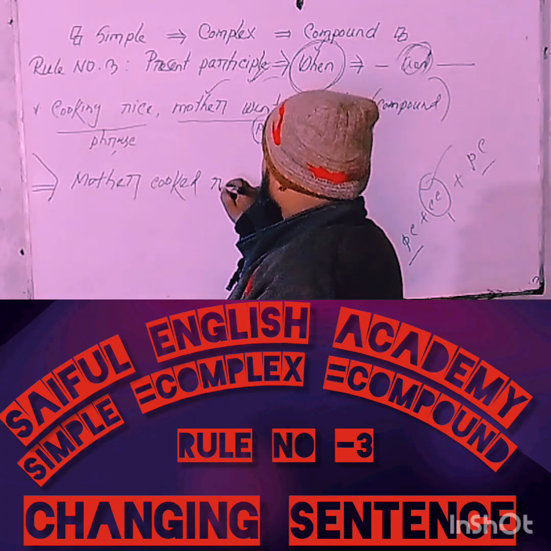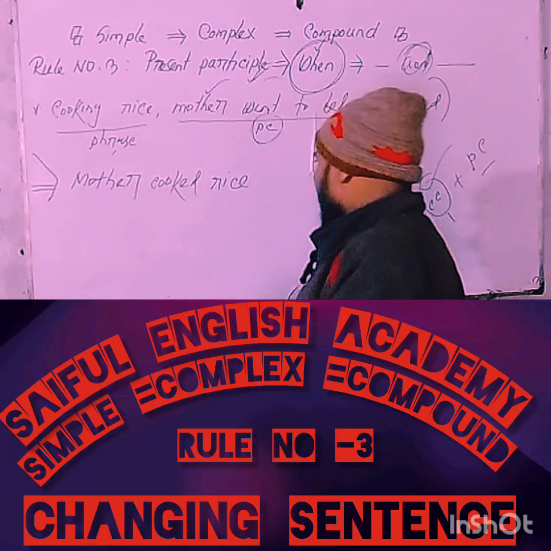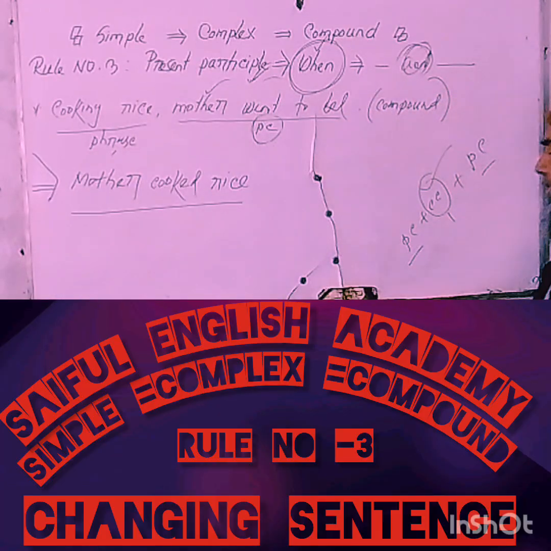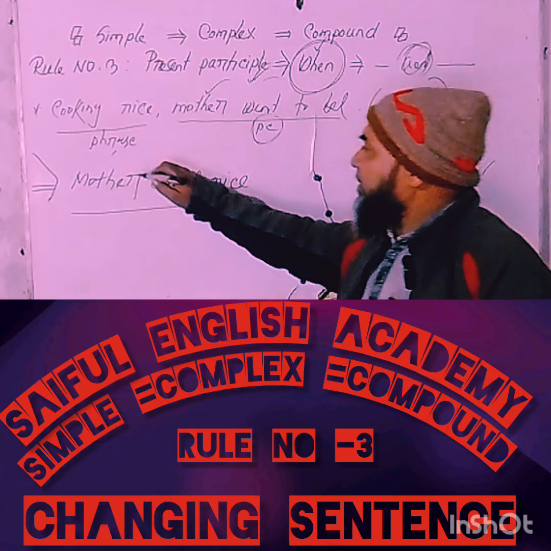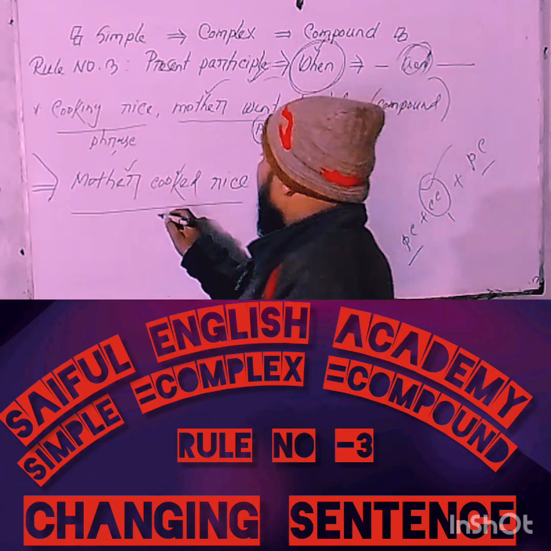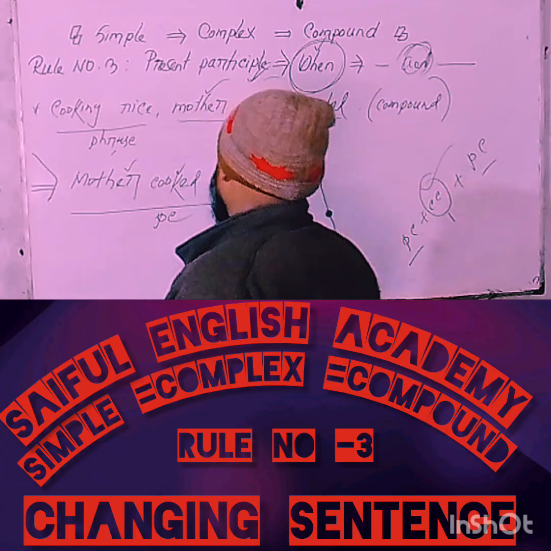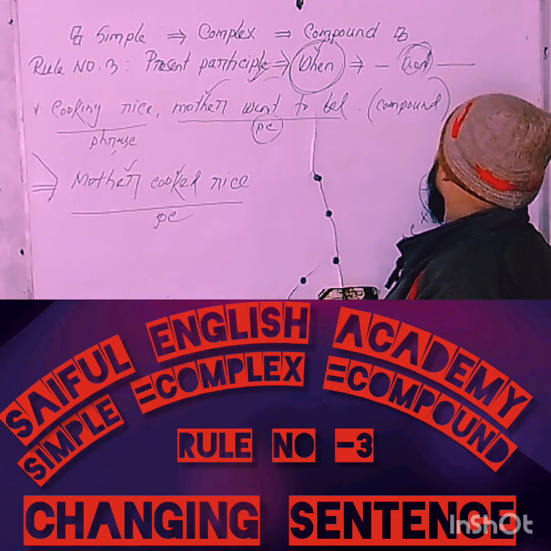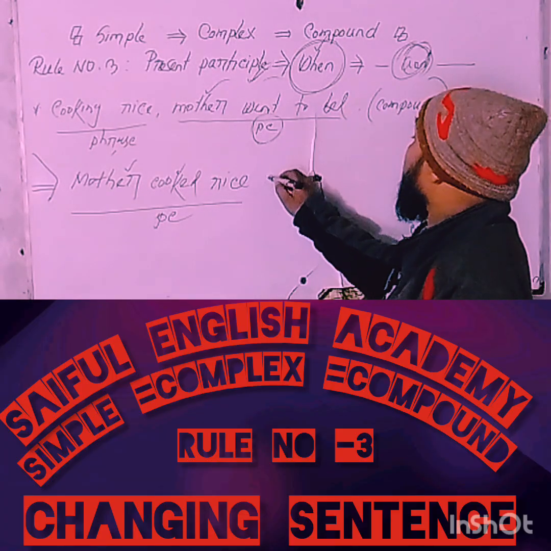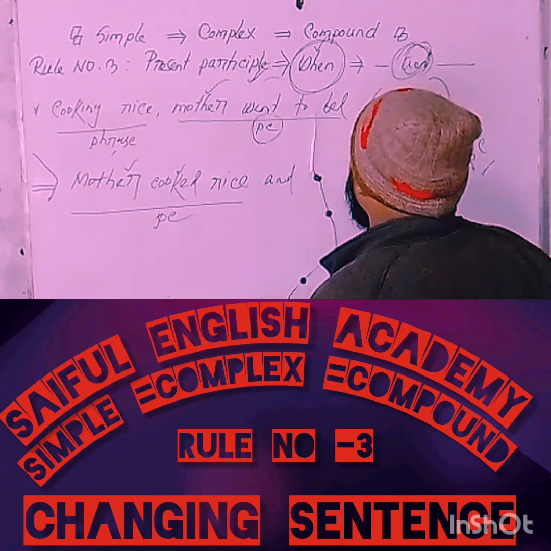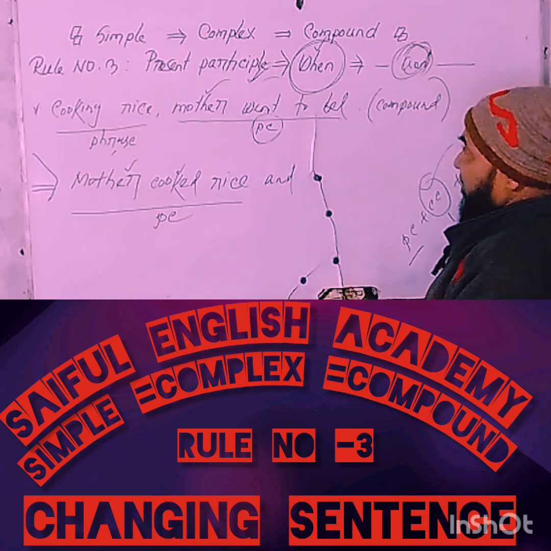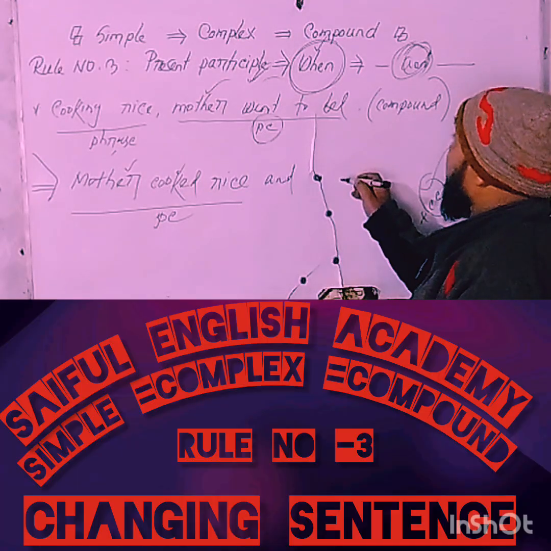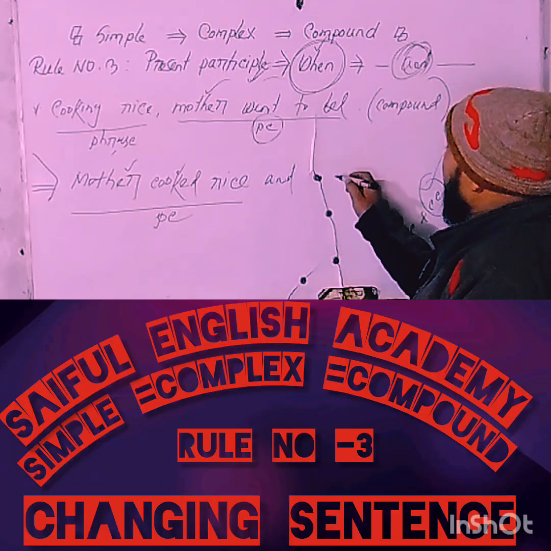Then the extension. Okay, dear learners, let's now think about this clause. This clause has a subject and a finite verb. So, it is the main precondition of a principal clause. So, dear learners, let's now use a coordinating conjunction. In this case, you have to use the coordinating conjunction and in the middle of the statement. Then write the principal clause of this statement. Your principal clause is: mother went to bed.